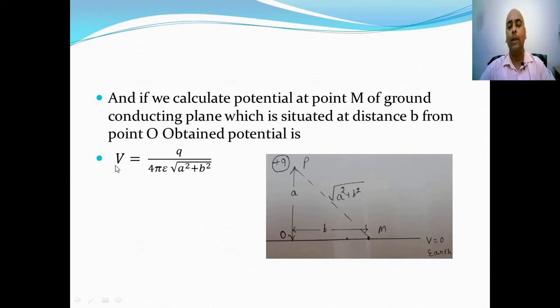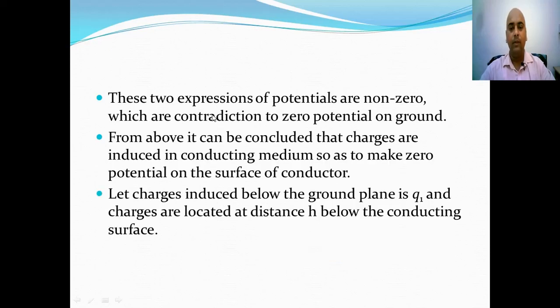So the potential at point M will come out to be 1 upon 4 pi epsilon naught times q by root of a square plus b square. These two expressions of potentials are non-zero, which are contradictory to zero potential on ground.